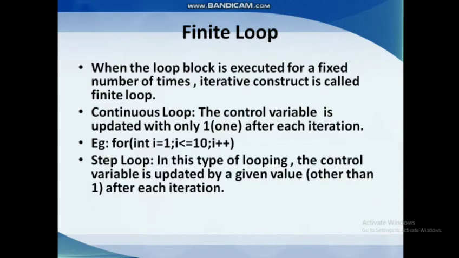Then step loop. In this type of looping, the control variable is updated by a given value other than 1 after each iteration. So in the step loop, the iteration happens by any value other than 1, for example by plus 2, plus 3, plus 5, etc. So we'll see the example for I is equal to 1, I less than or equal to 10, I plus equal to 3. So here I am iterating the loop by 3 steps. Because I plus equal to 3 is given, it is known as a step loop. Even increment or decrement can happen here.